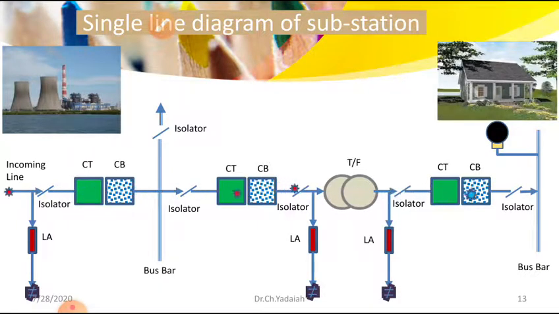And once the circuit breaker is closed, it is connected to the LV bus bar, where our domestic load is connected, for example.